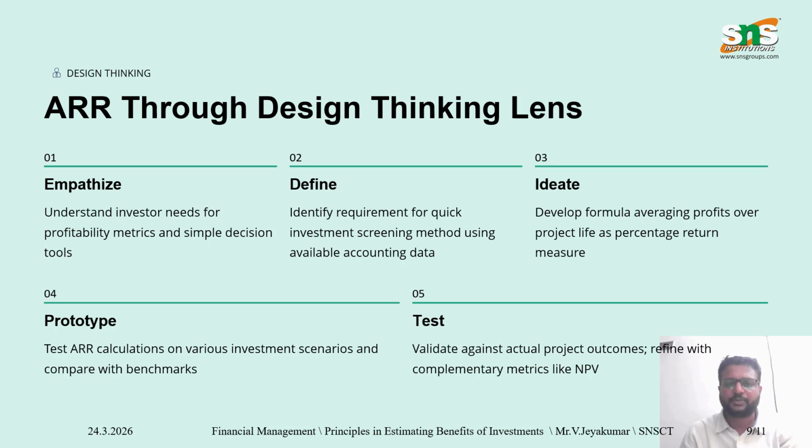Fourth step is prototype, where it applies the ARR formula to different project scenarios for decision making. Fifth step is to test, that is to evaluate the results and check if ARR aligns with the expected returns and business goals. ARR makes decision making user friendly but may overlook deeper financial insights. It focuses on simplicity rather than accuracy in terms of the time value of the money. Thus, ARR is useful as an initial screening tool in design thinking approach.